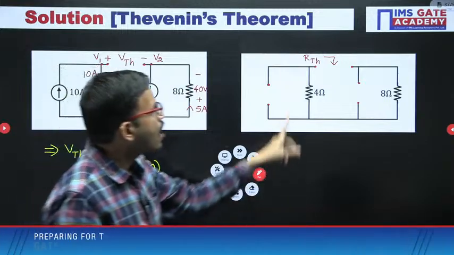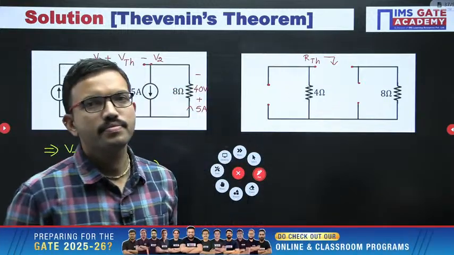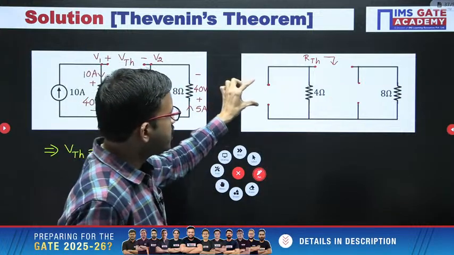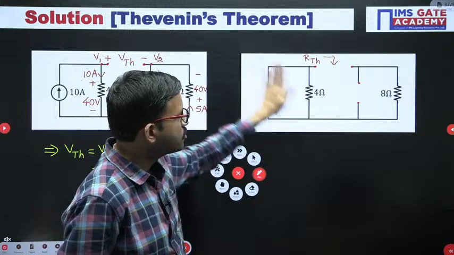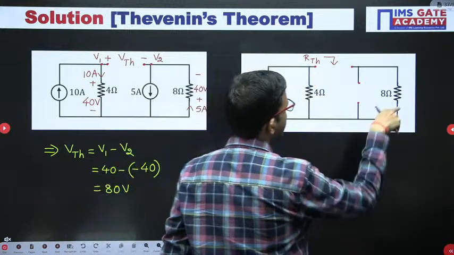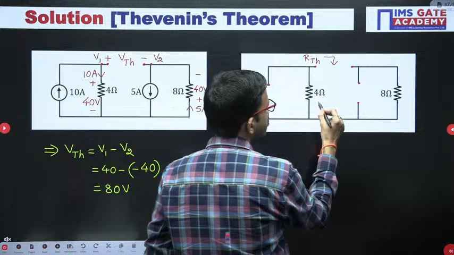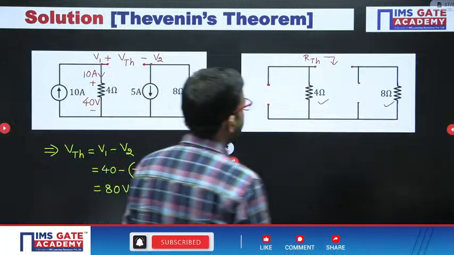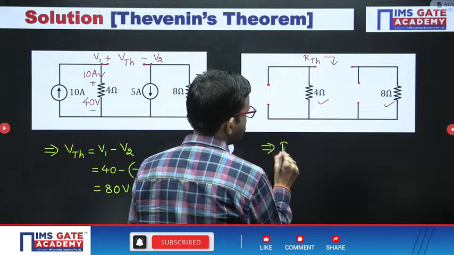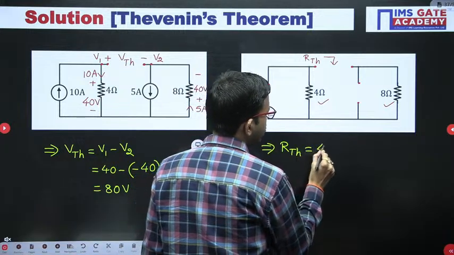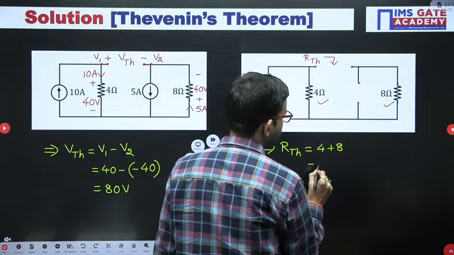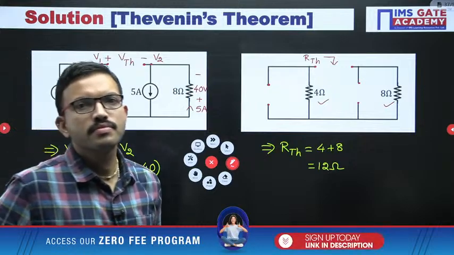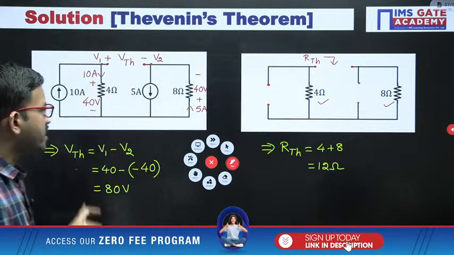Now tell me how the 4 ohm and 8 ohm are connected. How are these two resistors connected? Here there is no current flow, here there is no current flow. That means you can remove these two branches. Now with respect to these two terminals, 4 ohm and 8 ohm are connected in series. That's all. So RTH equals 4 plus 8, that is 12 ohm. Right? So we got VTH, we got RTH.